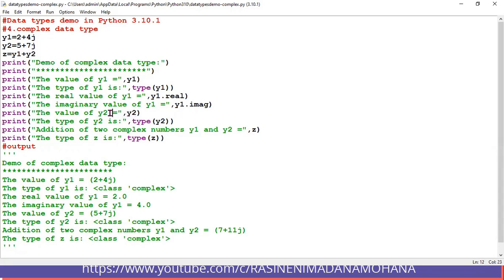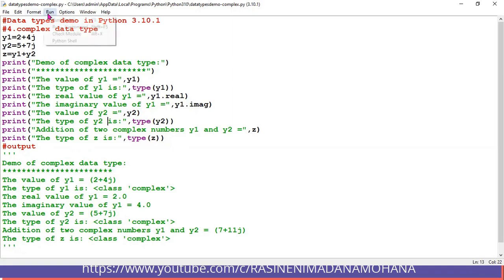Now again for y2, if you want to print y2 and display the type of y2, these statements are useful. Then if you want to add these two complex numbers, addition of y1 and y2, the result is stored in z. First real parts are added, 2 plus 5 is 7, then imaginary parts, 4 plus 7 is 11. So 7 plus 11j is the output. Again, if you want to display the type of z, here you can see the print statement, print type of z. Whenever you run this program, this is the output here.